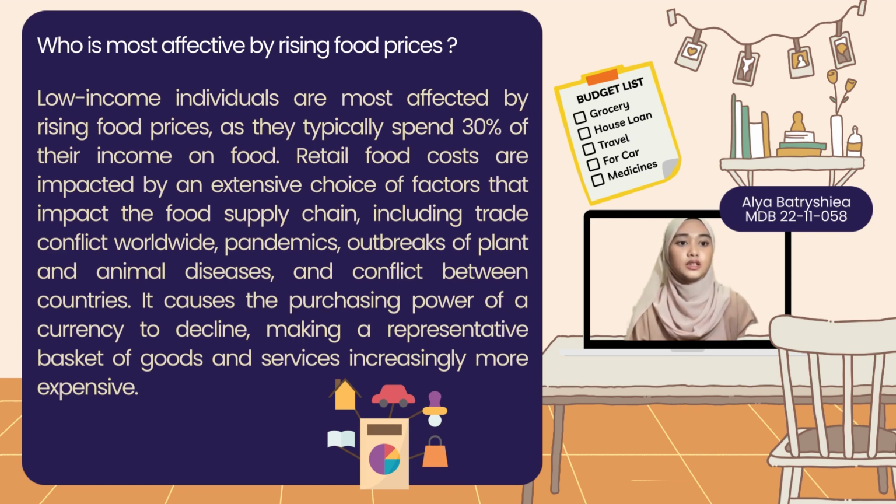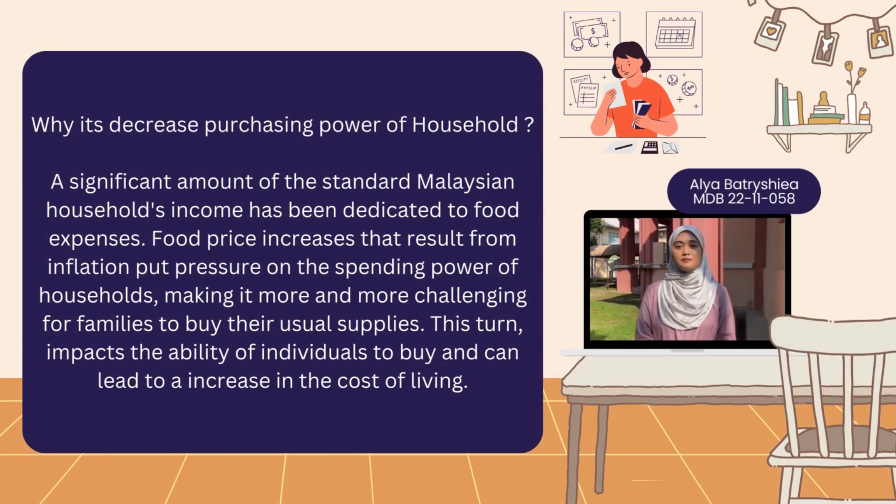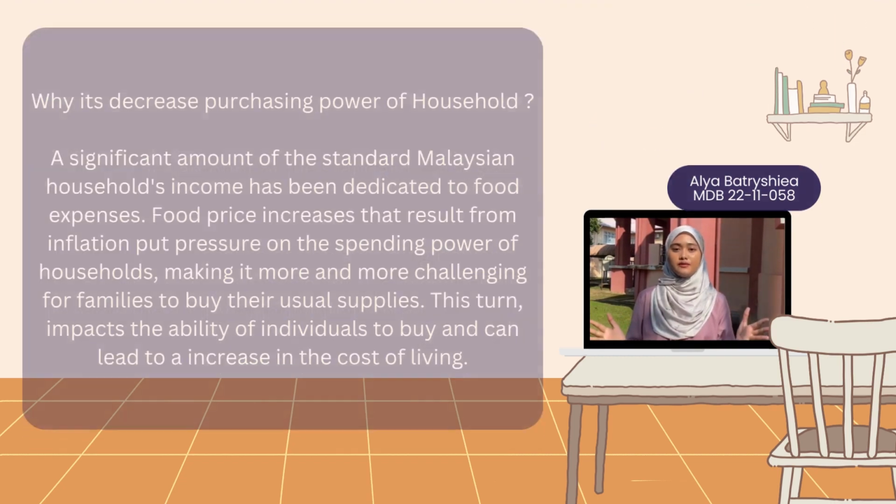It causes the purchasing power of a currency to decline, making a representative basket of goods and services increasingly more expensive. Why is there decreased purchasing power of households? A significant amount of the standard Malaysian household income has been dedicated to food expenses. Food price increases that result from inflation put pressure on the spending power of households, making it more and more challenging for families to buy their usual supplies. This then impacts the ability of individuals to buy and can lead to an increase in the cost of living.